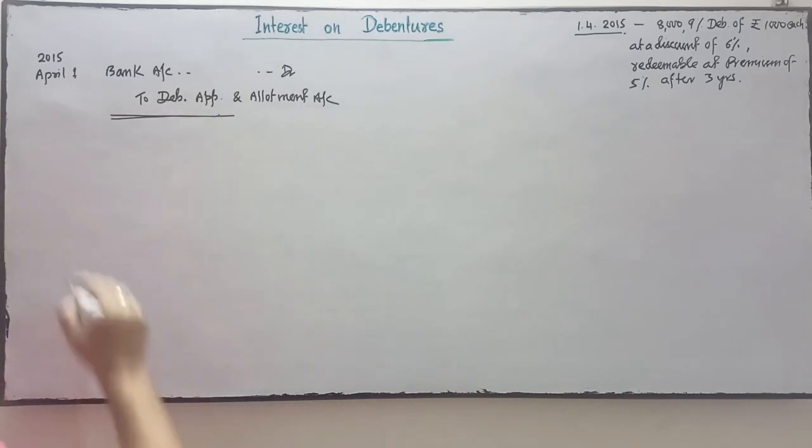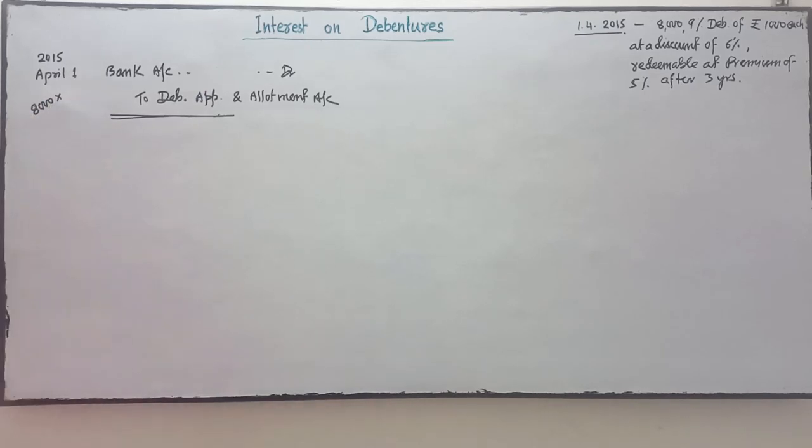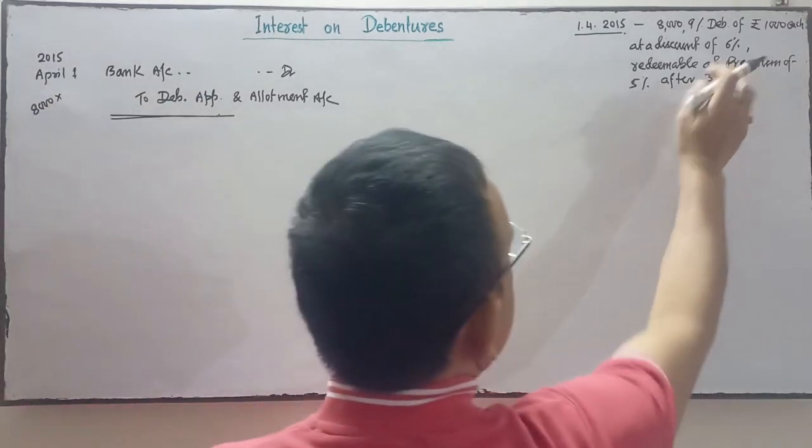So 8,000 debentures are issued at a discount of 6%.